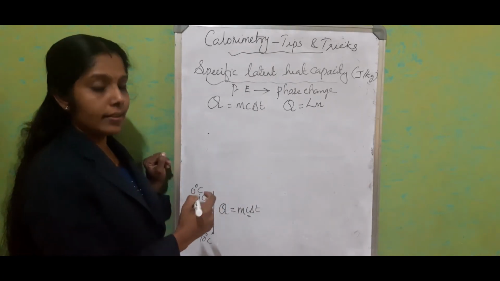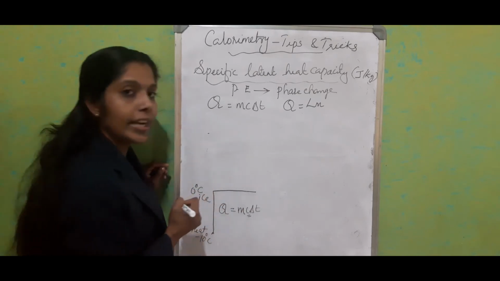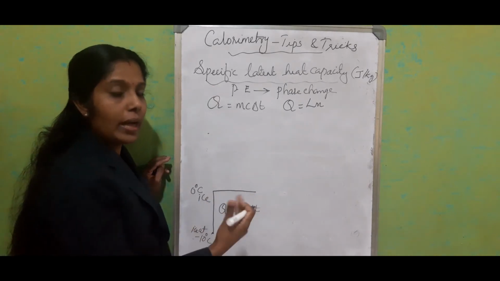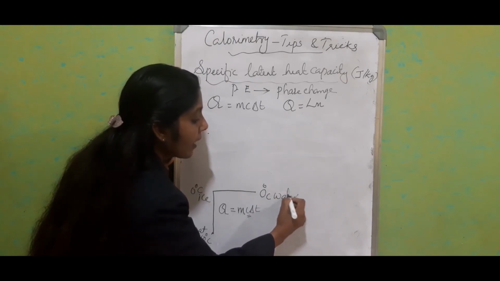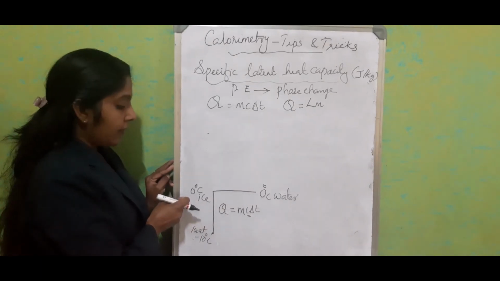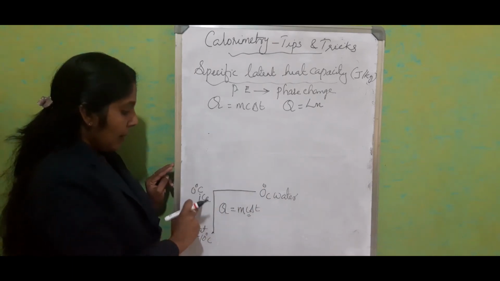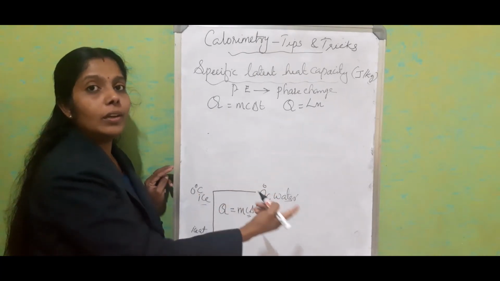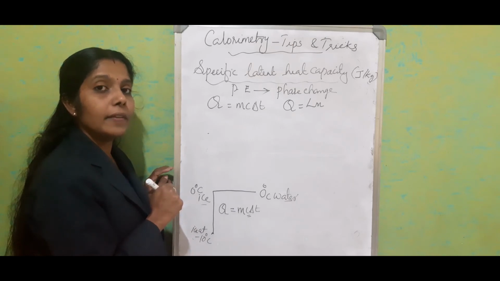Phase change is happening, so there is no change in the temperature. You can draw it as a straight line. After the entire ice has melted, it becomes 0 degrees Celsius water. At this stage there is no change in temperature; left side and right side are both at the same temperature. But the state of the material has changed from solid to liquid. It's a phase change. So what is the heat energy equation related with the phase change?